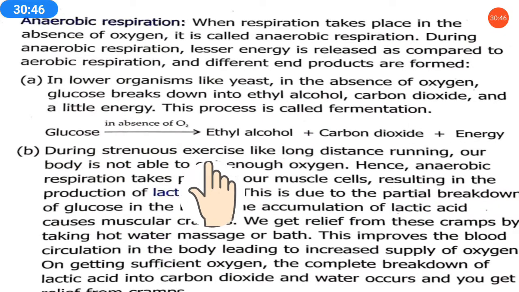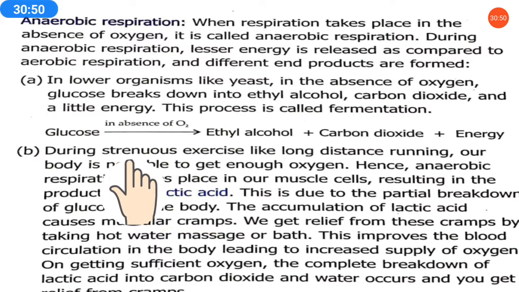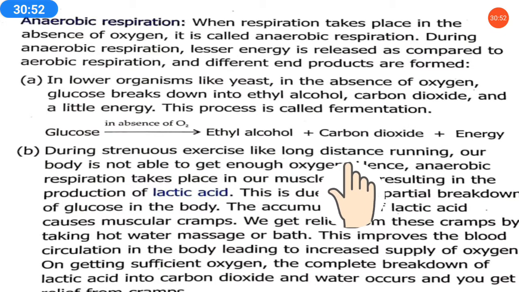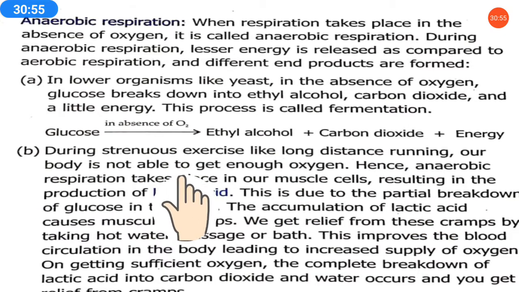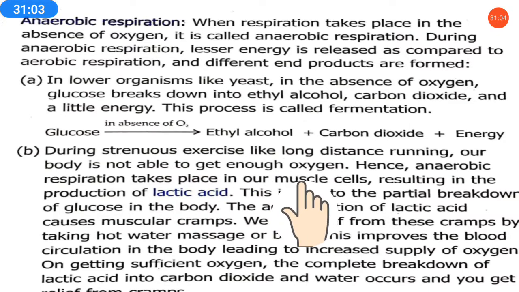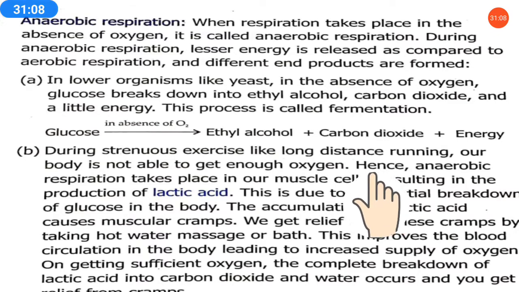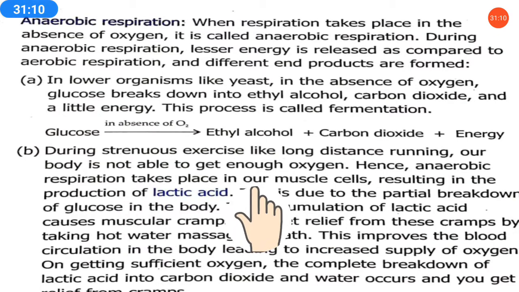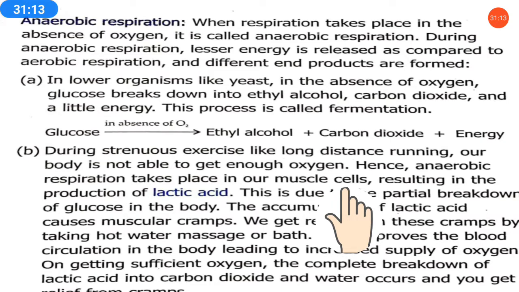So during strenuous exercise, means a very hard exercise, like long distance running, our body is not able to get enough oxygen. When you do a lot of exercise, you get less oxygen, you don't get enough oxygen during running and exercise. So at this time anaerobic respiration takes place in our muscle cells. Our muscle cells also respire. So through which process do they respire?